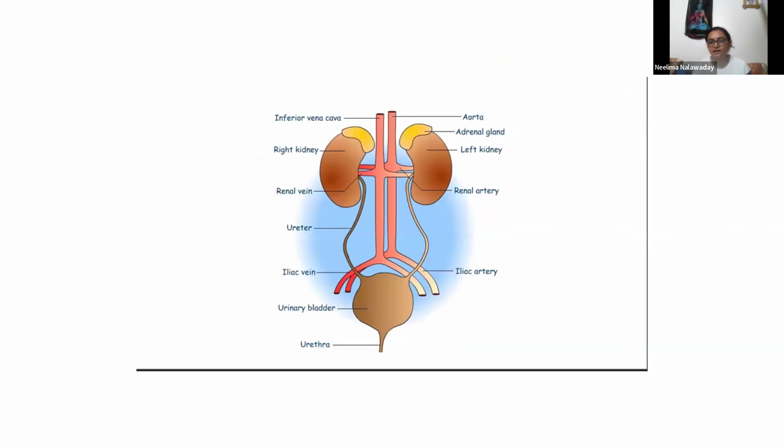Now, the basic structural and functional unit of kidney is the nephron, small filters located inside the kidney. But first, an outline of how the excretory or urinary system looks. So these right and left kidneys, then inferior vena cava, aorta, renal artery, ureter. This is a pipe attached to the kidneys, and it is draining urine into the urinary bladder. So this is the urinary bladder and urethra. So kidneys, ureters, urinary bladder and urethra are the major organs playing a role here.